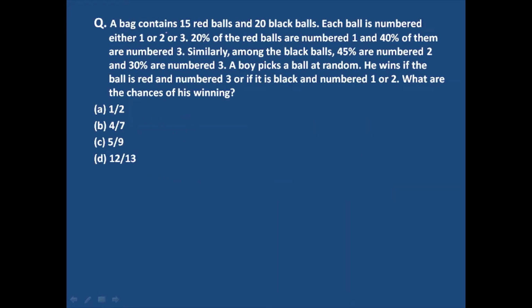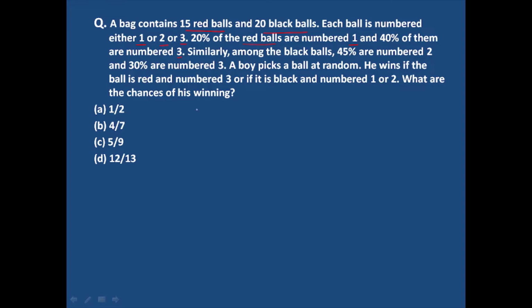Now the question is: a bag contains 15 red balls and 20 black balls. Each ball is numbered either 1, 2, or 3. 20% of the red balls are numbered 1 and 40% of them are numbered 3.